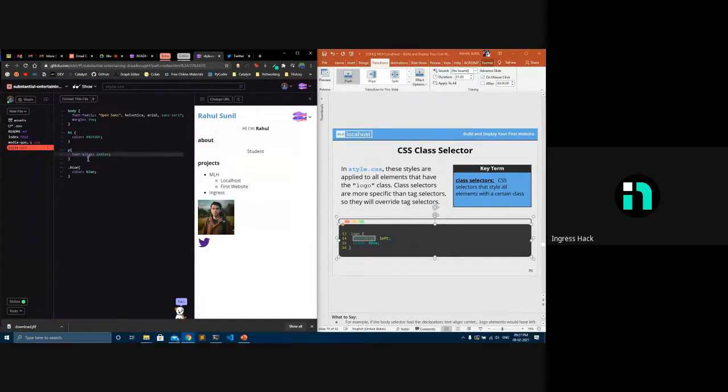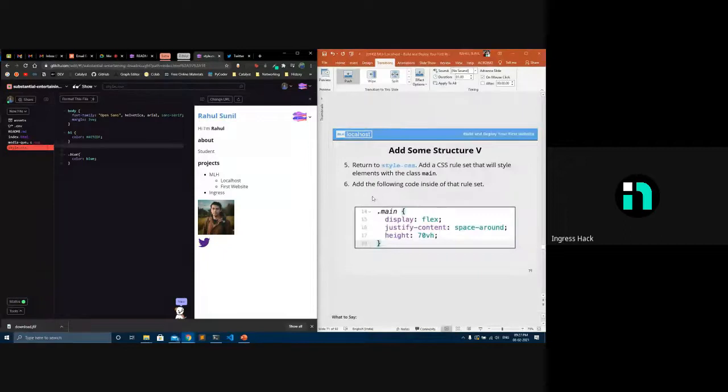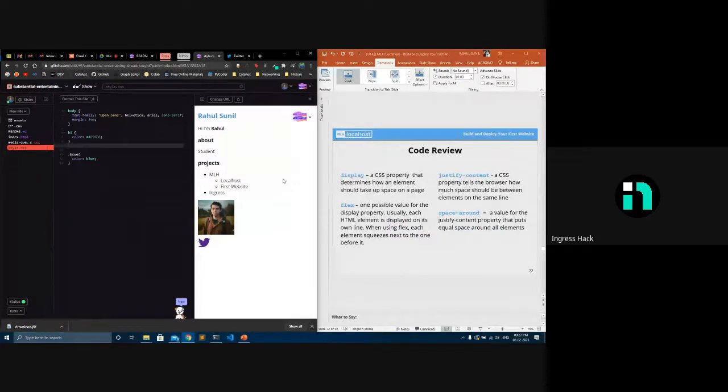So that's what P is used for, and width is just for how much width the element should have. If it's an image, how wide it should be. It's basically using the tags. In display there are different display types. It just sets how big it is, how small it is.